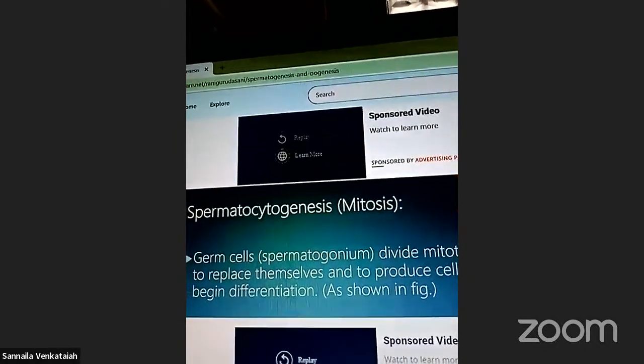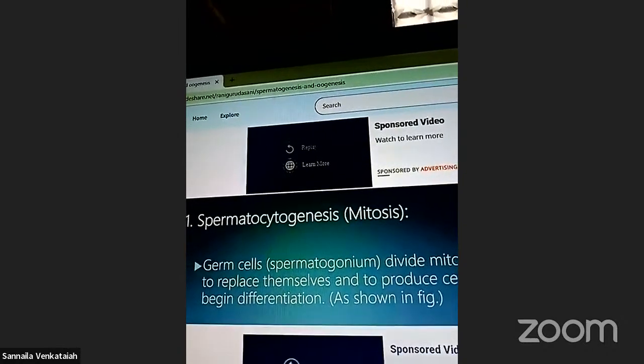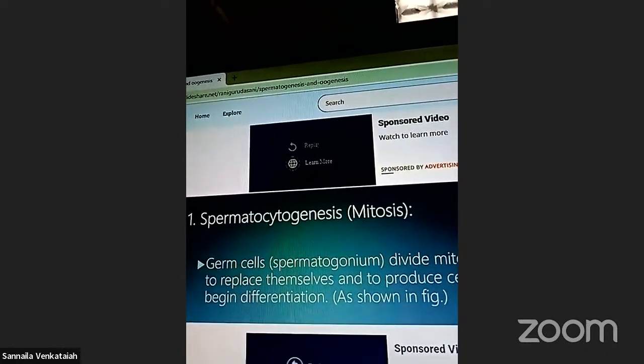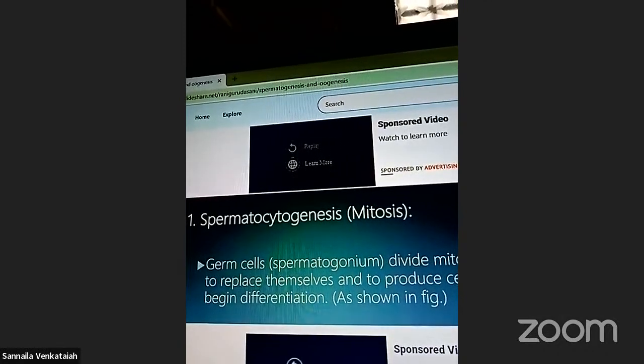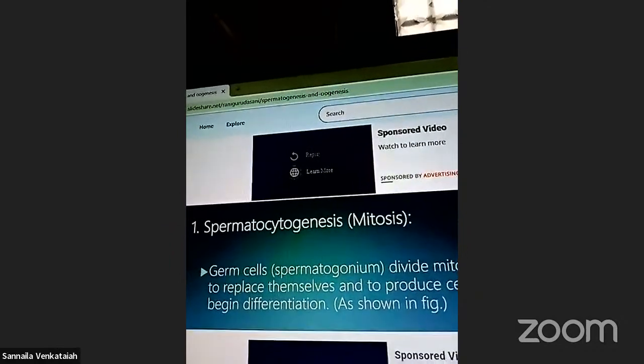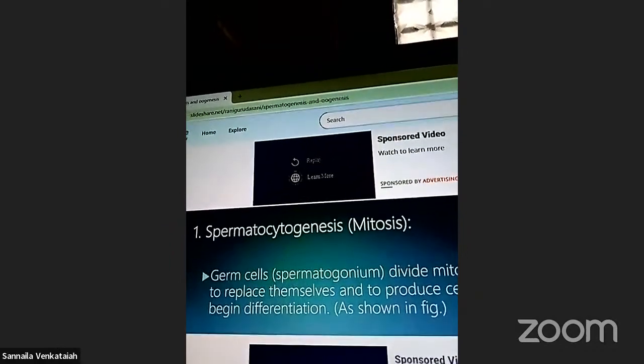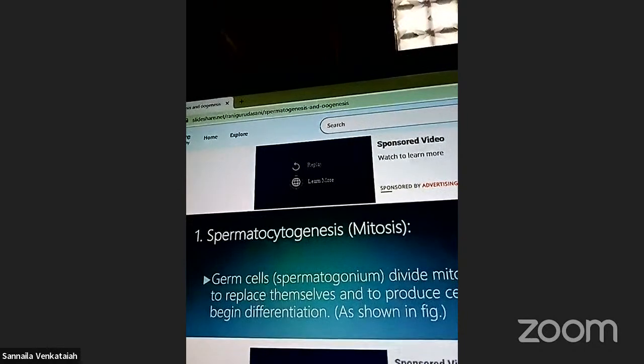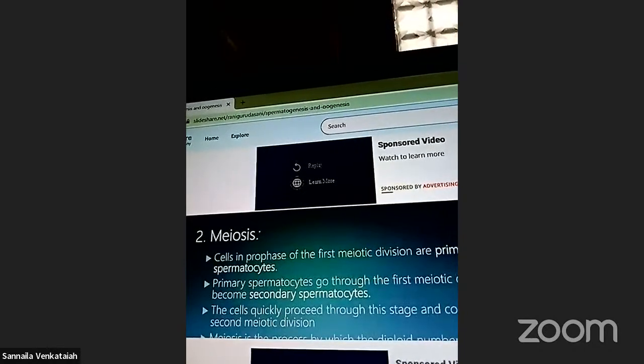Spermatogenesis is a mitotic process. Germ cells divide mitotically, repeatedly producing cells, with differentiation and equal distribution of characters, right?